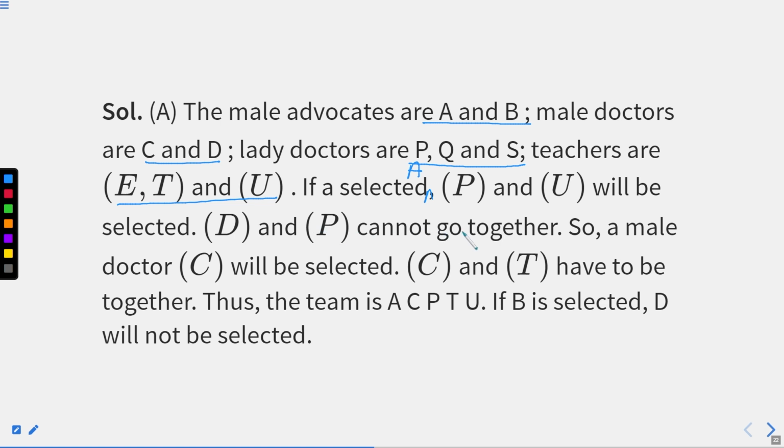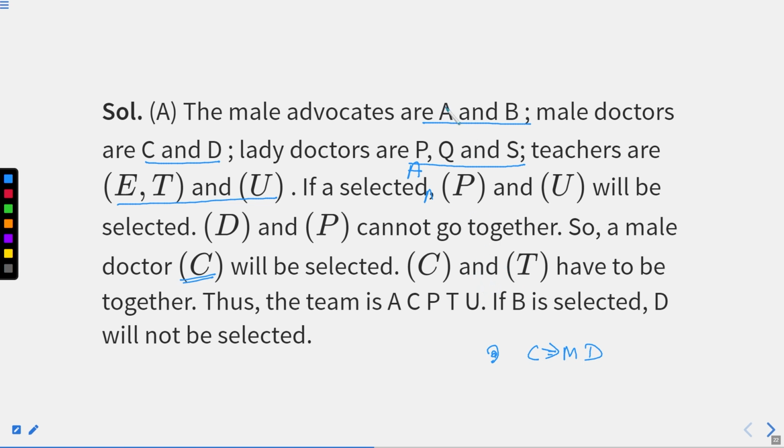D and P cannot be together, so a male doctor can be C. Because we have only 2 male doctors, that is C and D, and if we are selecting P initially, then P and D cannot be together. We know this condition as well. So eventually we'll get C as a male doctor. Now remaining 4 have to be fine. C and T have to be together. So thus T will be selected.